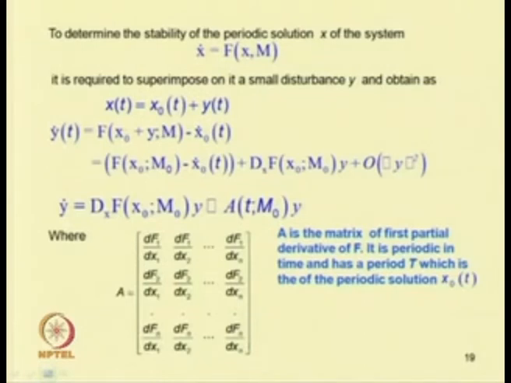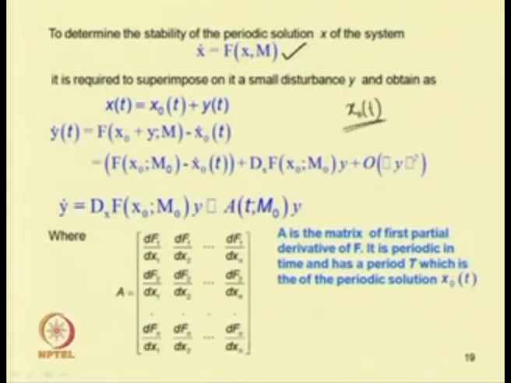So, to study the stability of the system, as already told, Floquet theory can be used. Let us revisit this Floquet theory. We have an autonomous system x dot equal to f(x, m). In this case, to study the stability, let the steady state solution, which is periodic, be x0(t).